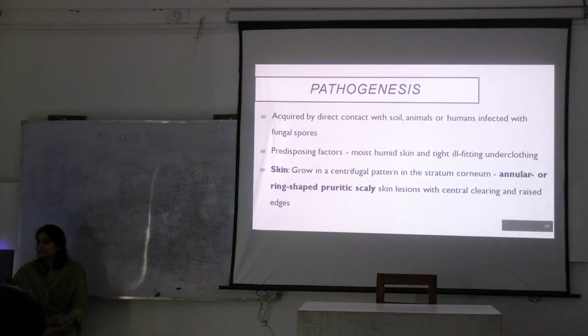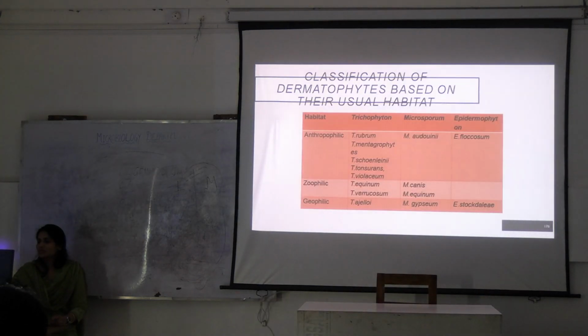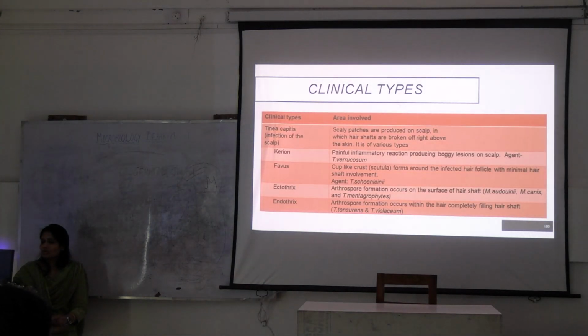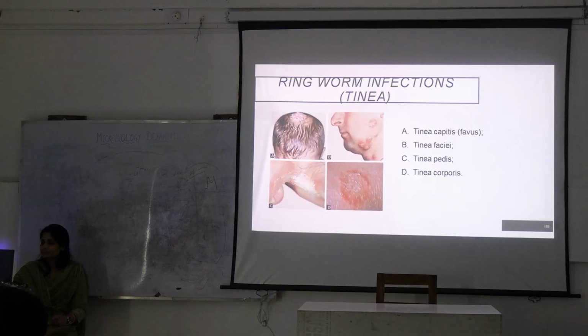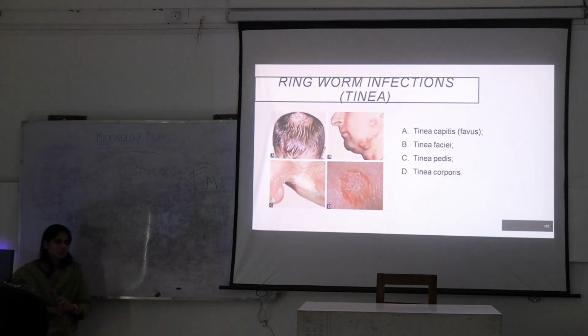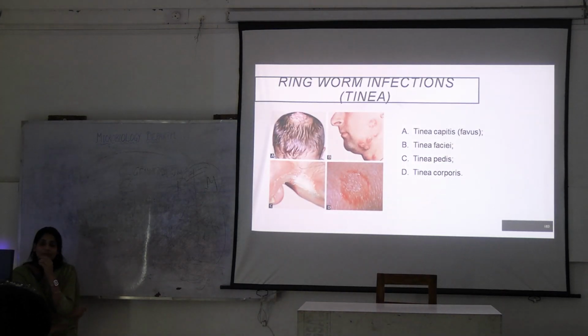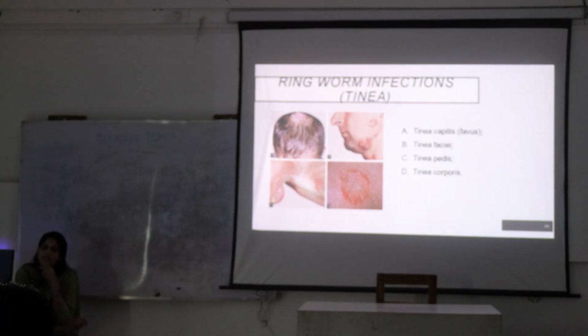So you say about dermatophytosis, right? What are these dermatophytes and what do they affect? You tell me, what are the dermatophytes that can affect which site? Trichophytons are causing infection where?